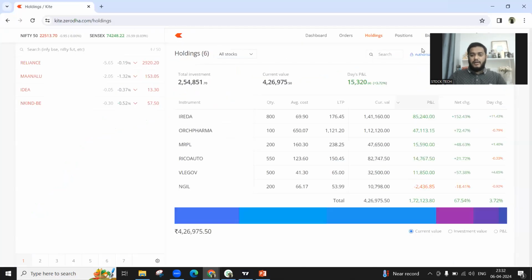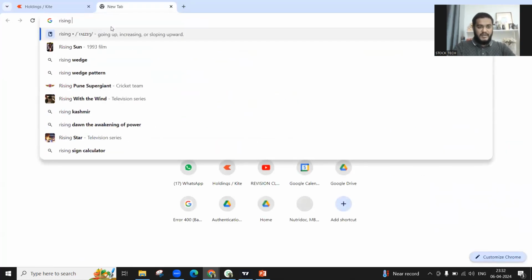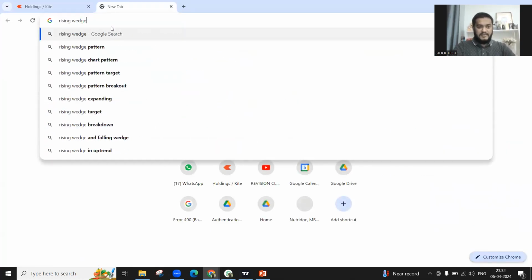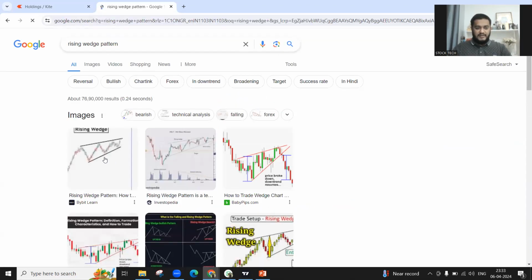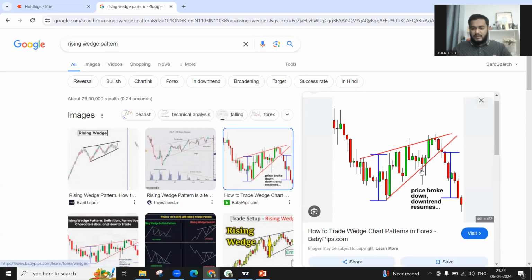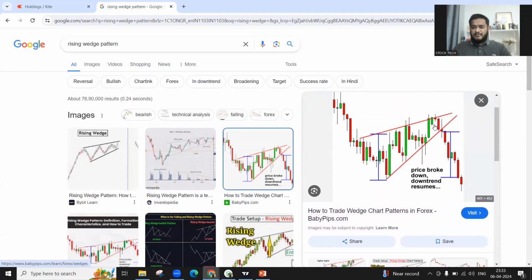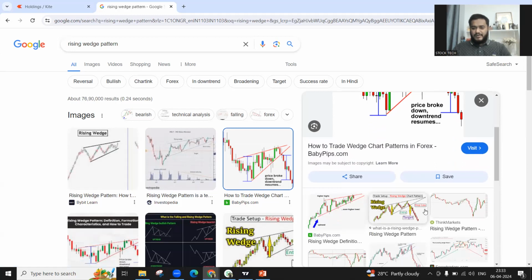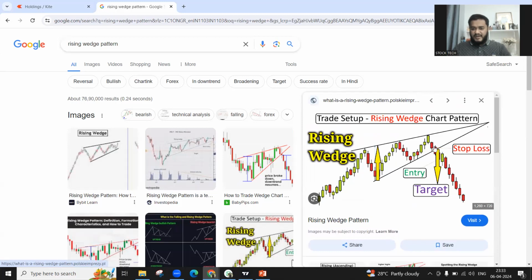So I'll just go to Google over here and just type rising wedge pattern. If you go to a rising wedge pattern, look at this. This is a rising wedge. Forget the falling wedge, this is a rising wedge. So what is it saying? This is a simple Google search. A rising wedge pattern most of the time leads to a breakdown. So many analyses are posted here based on rising wedge. See here, rising wedge leads to a breakdown.